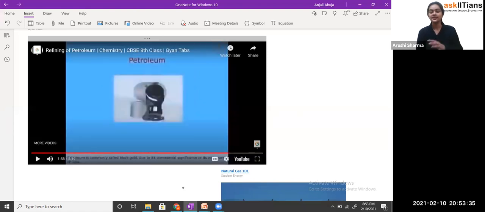Students, these are all the applications we are seeing here. They are not exactly applications of petroleum itself, but of the components we get on refining petroleum. So you can see that we have so many uses. That's why, students, we get so many different things from petroleum, and we use all these components in different ways as well.